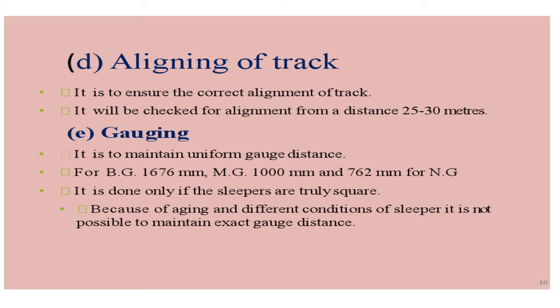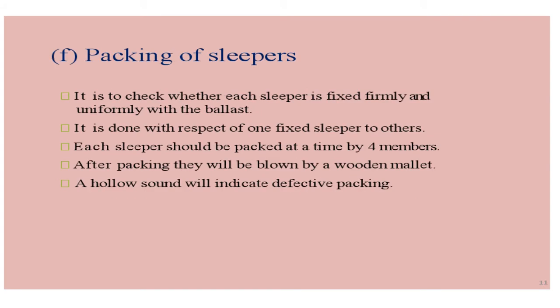So in all the sections of track, this gauge distance is to be maintained, and if the gauge distance is perfect, then only the sleepers will be in perfect square. Due to aging and different conditions, due to the heavy movement of trains, there is a possibility that the gauge distance can get disturbed. So again, this gauging has to be done so that it is maintained properly.